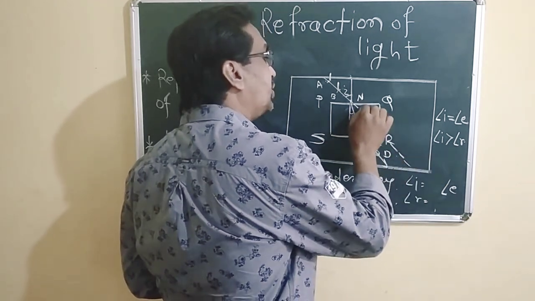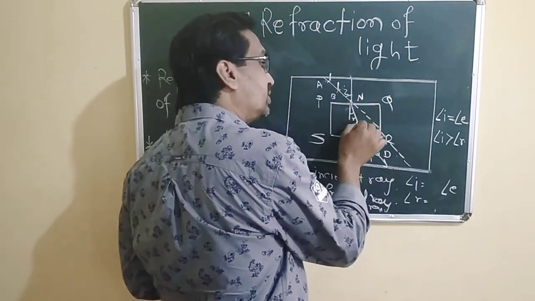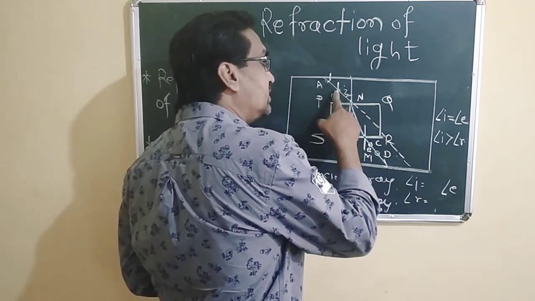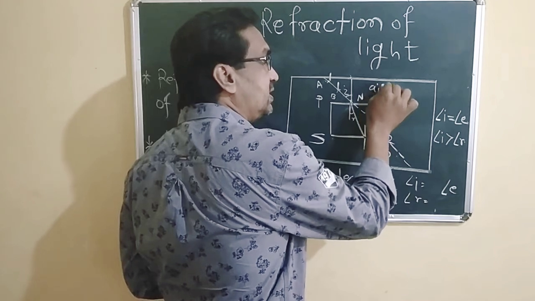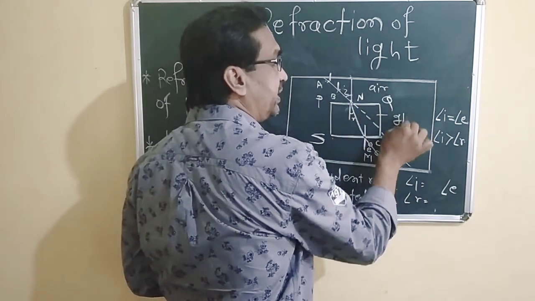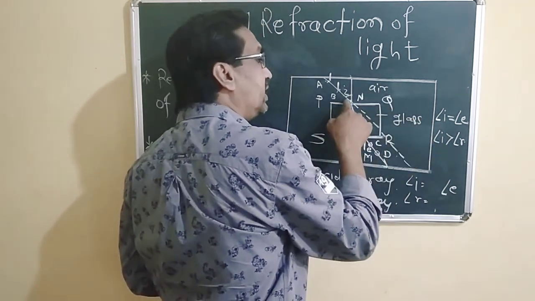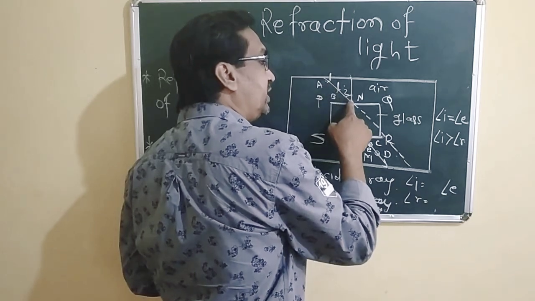Okay, but instead of it, it changed its direction. The incident ray is in the air medium. Here is the air medium, and this is the glass medium. Then the light ray changes its direction.